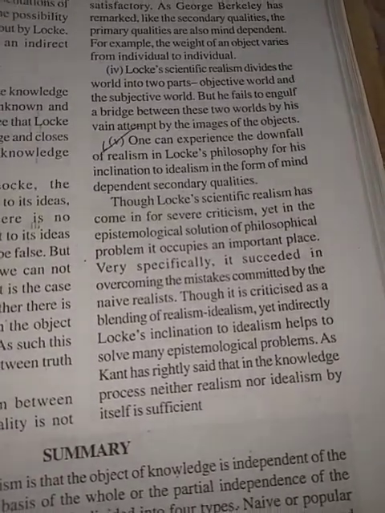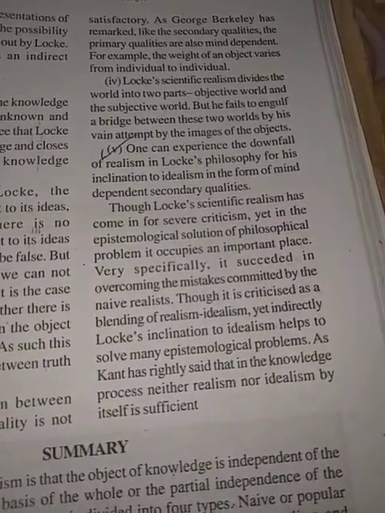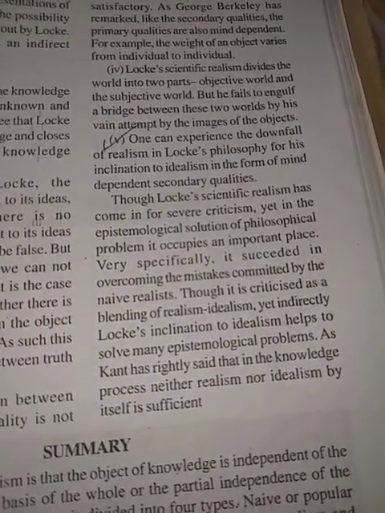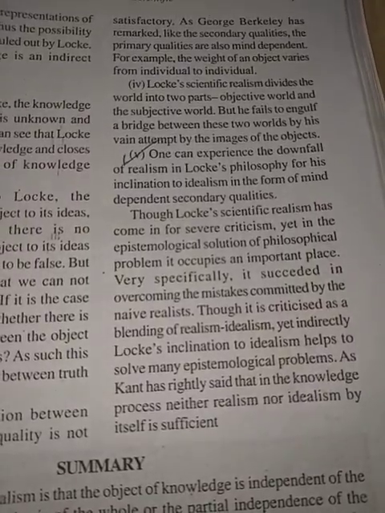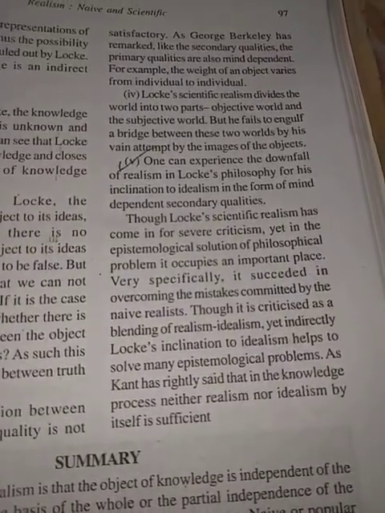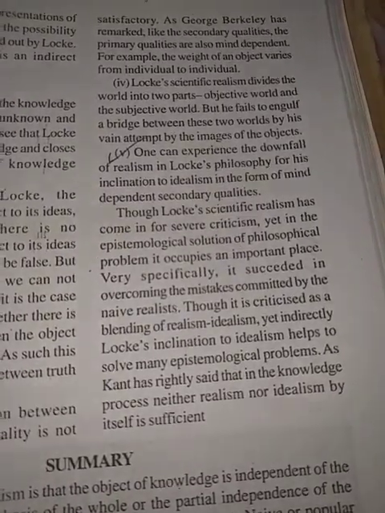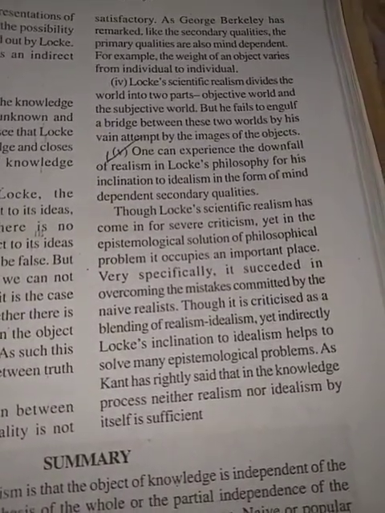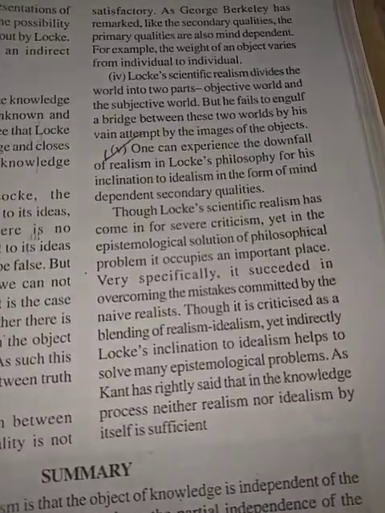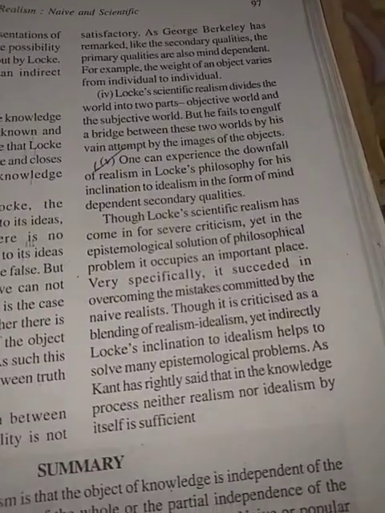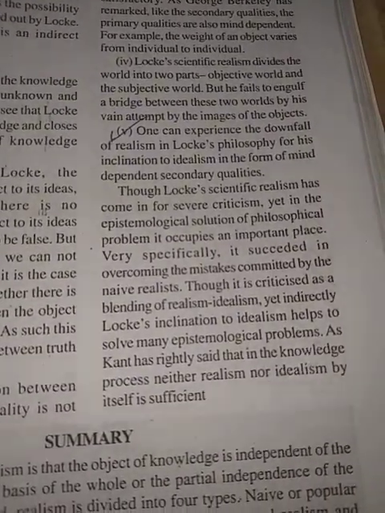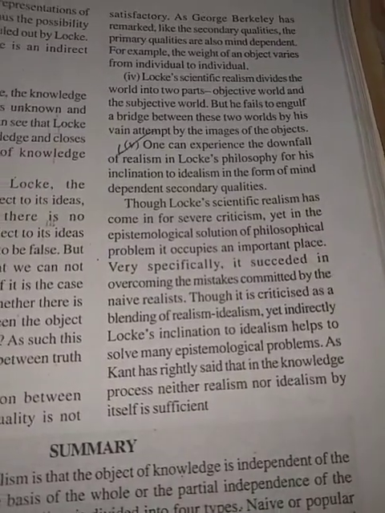Say the case of an illusion where you mistake a rope for a snake. Now, John Locke could say that what you are mistaking is only an image or copy of the rope and not the rope itself. And so, the rope has appeared to you as a snake. These kinds of explanations were lacking in naive realism, but John Locke was able to provide them.